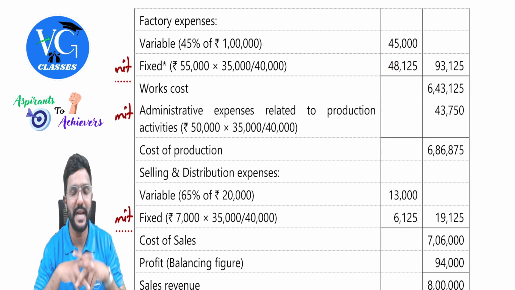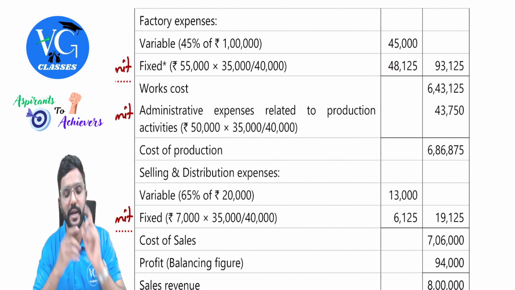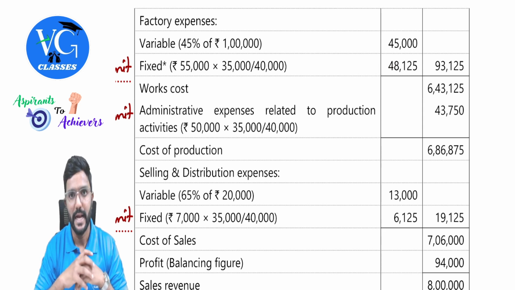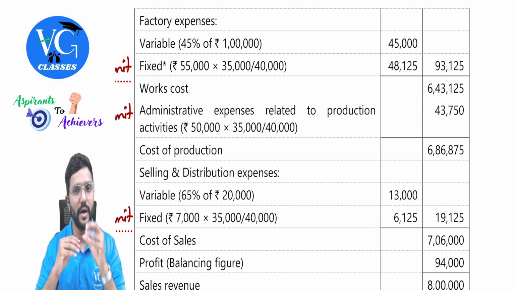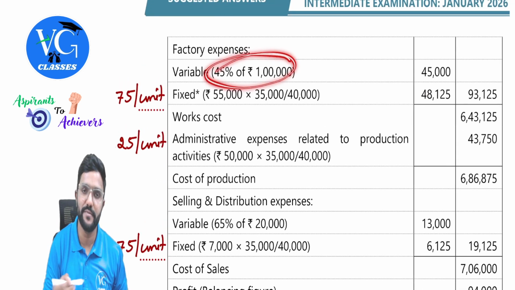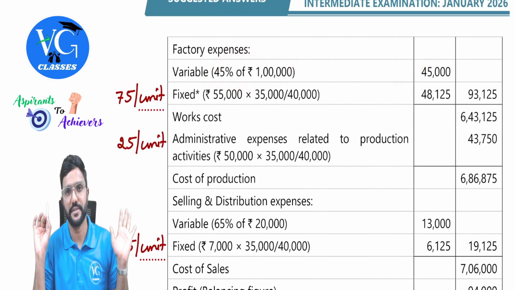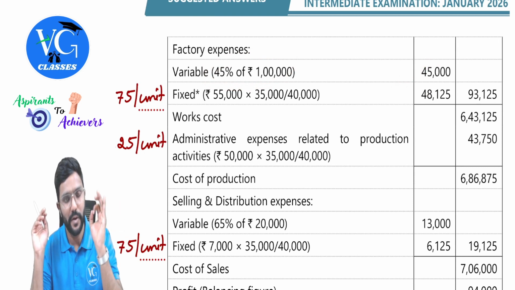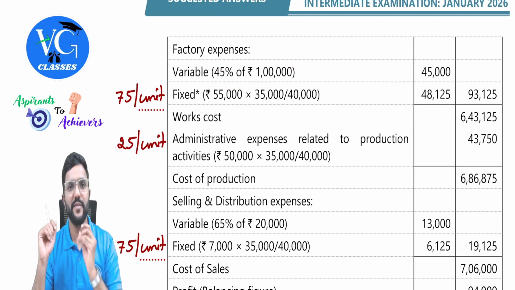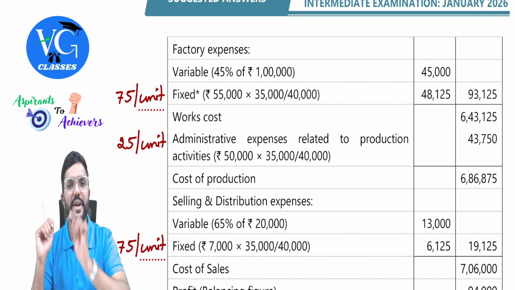In absorption costing, guys, listen here. They have clearly given the clue in the question: it is based on the normal capacity. And please be careful, variable will always vary with the production. So we assume that is for actual production and take it straight away, 45,000. Whereas fixed overheads, we will always absorb using a predetermined fixed overhead absorption rate.